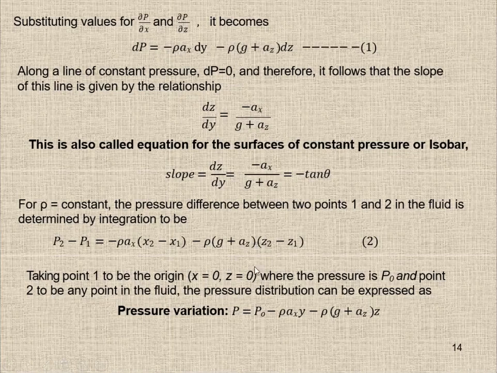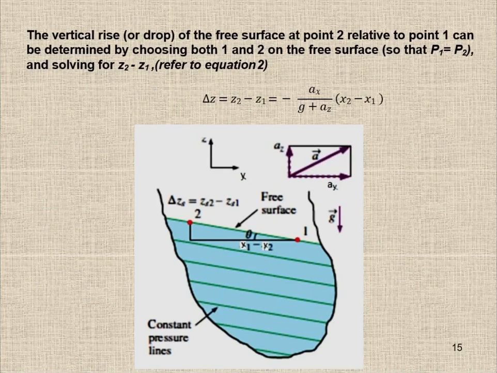If you consider point 1 to be the origin, where x is equal to 0 and z is equal to 0, where the pressure is P naught, and point 2 to be any point in the fluid, the pressure distribution can be expressed as this. This is your starting point where x and z are equal to 0, where the pressure is known, so you can calculate it using this equation. Let's move on to the picture here. Here you can see this is your free surface, with point 1 and point 2.